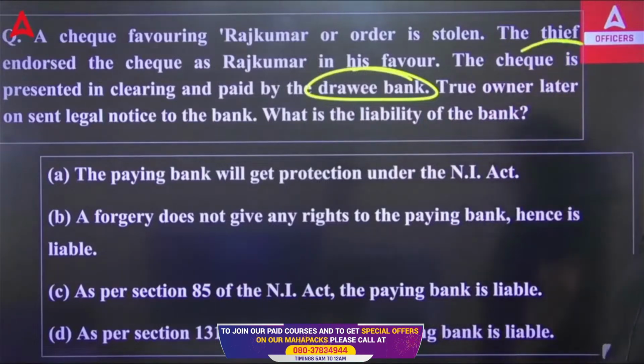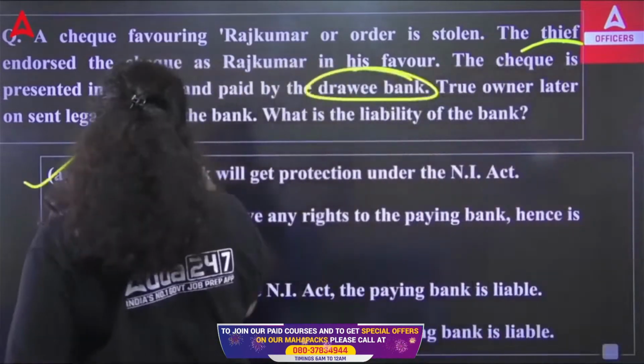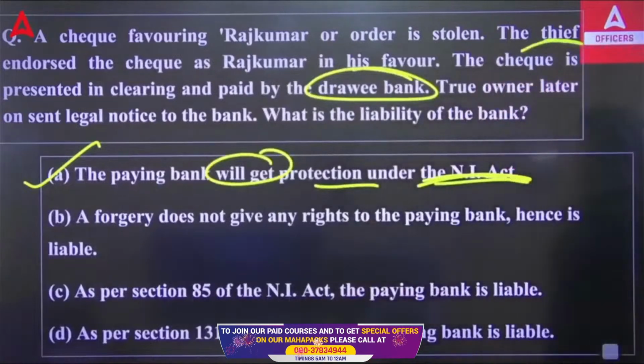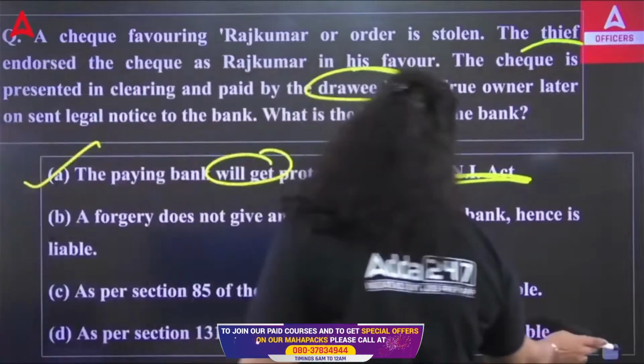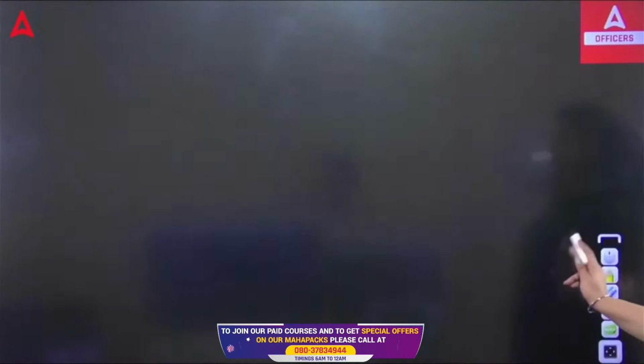So in that situation, will the bank be liable or not? In this situation, the paying bank will get protection under the NI Act, because it was stolen and then it was endorsed. So the right answer will be A.